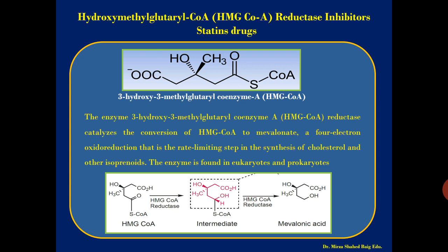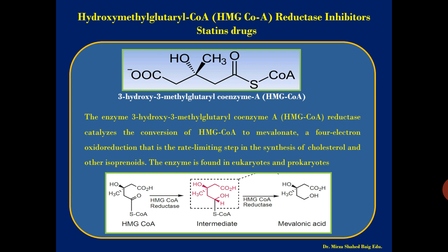If you see the figure, it has the structure of 3-hydroxy 3-methylglutaryl coenzyme. In the upper part you can see the structure. You can draw this structure on paper, or you can study this. The enzyme 3-hydroxy 3-methylglutaryl coenzyme A reductase catalyzes the conversion of HMG-CoA to mevalonate.